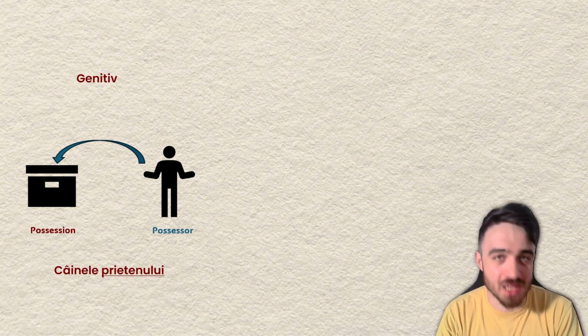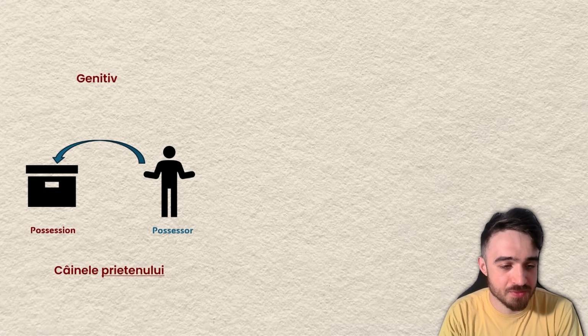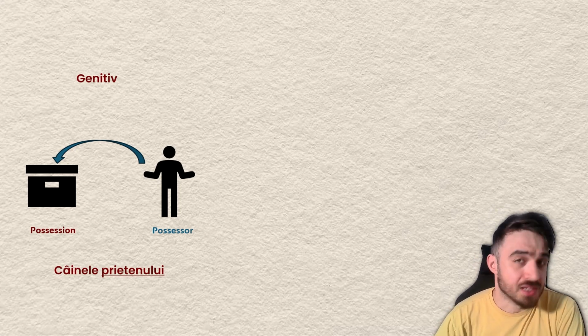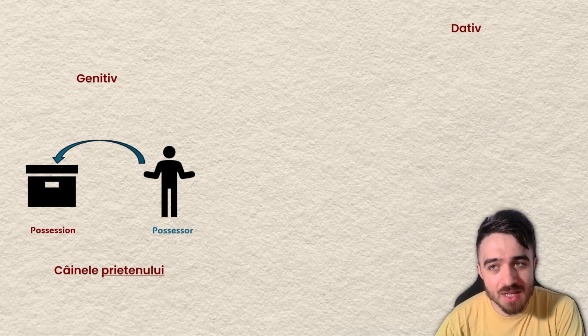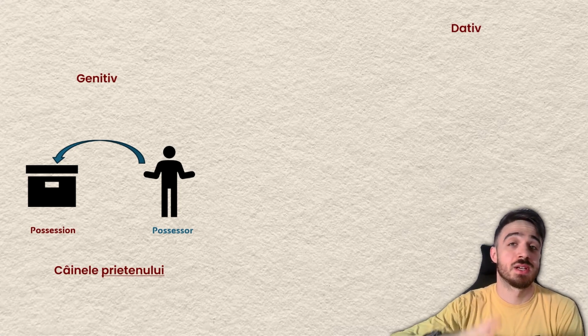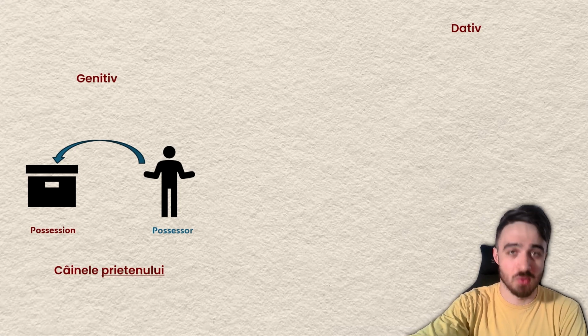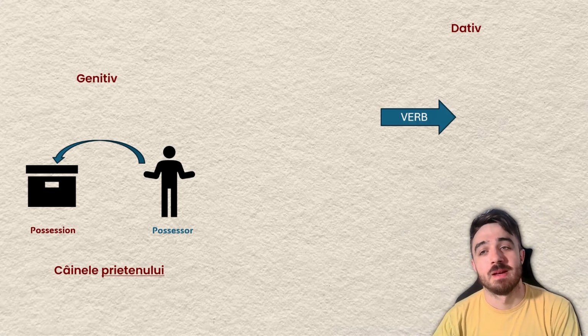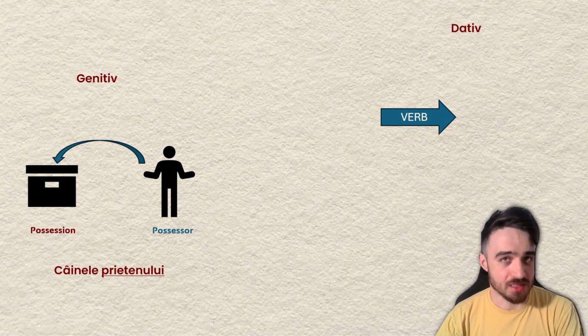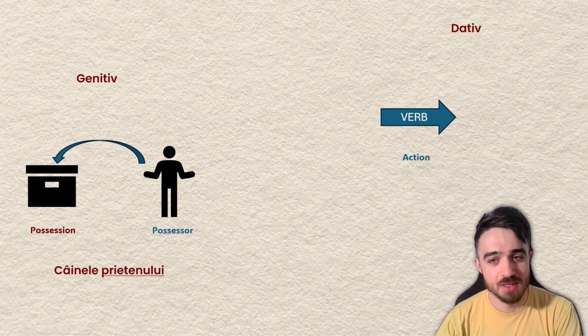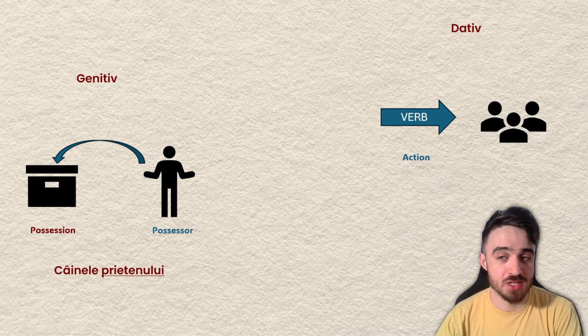Something you would not commonly say in English, but the friend's dog makes sense in Romanian, as it does in English as well. Now in dative, the other place we will use the definite articles that we talk about today, the logic is a little bit different. You don't have a possession and a possessor, you have a verb, so an action that is directed to some people or some things.